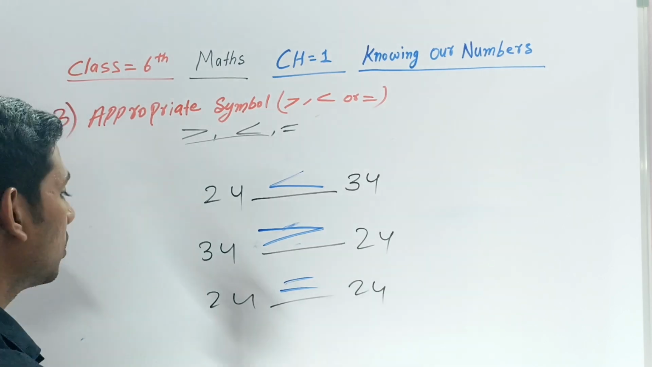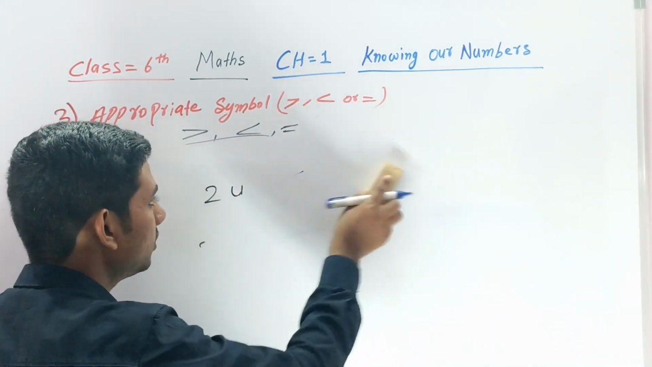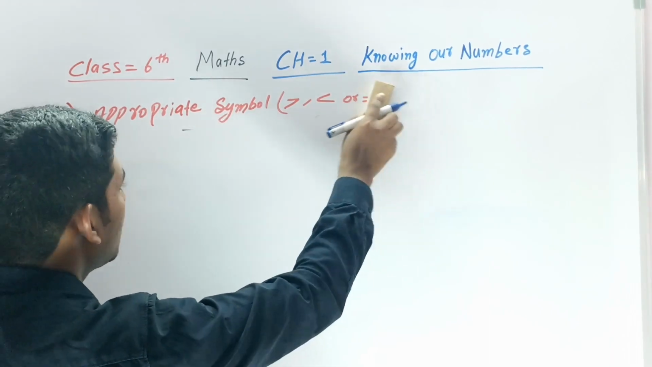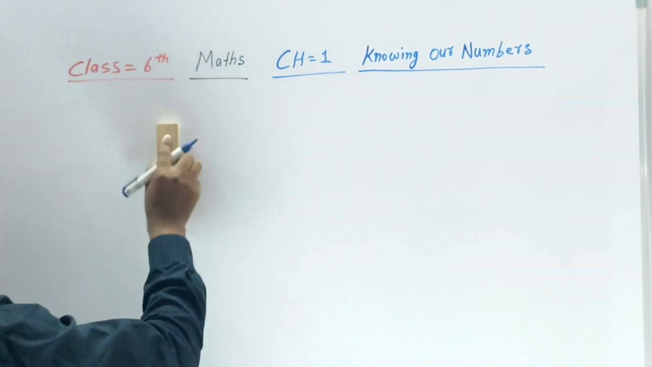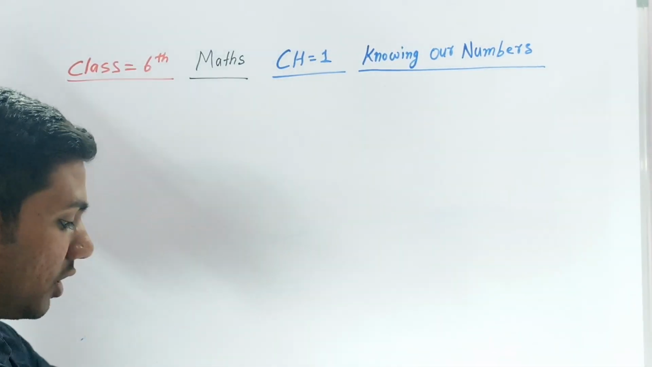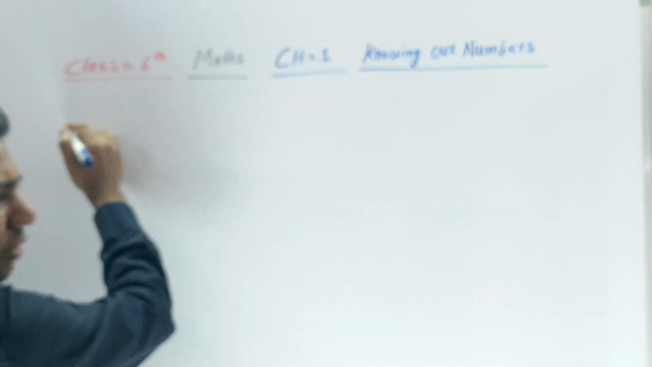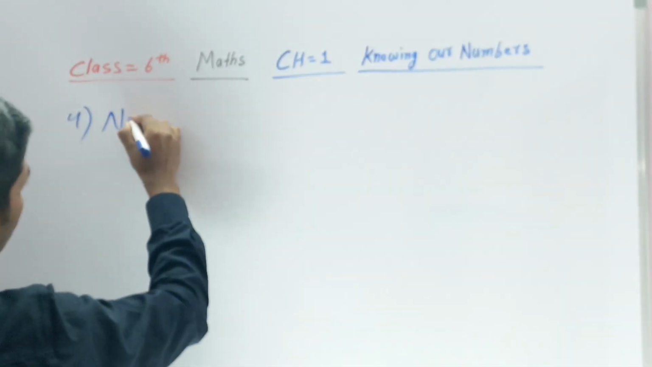Okay, I hope so. Now let's talk about the next one. What is the next? Okay, number system. Let's talk about number system. It's the fourth one, no? Number system.